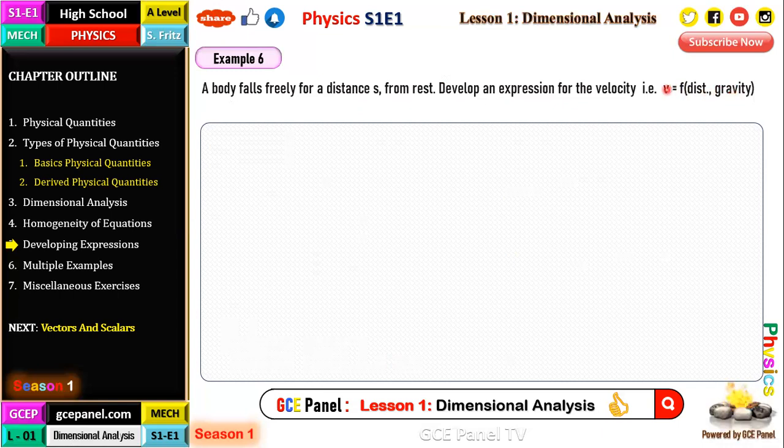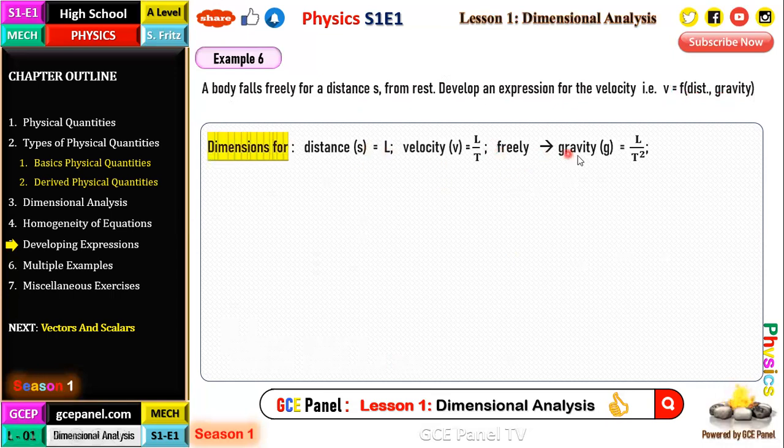So from here, we can say the velocity of the particle is a function of its distance and gravity. So the dimension of velocity is L on T, and since they say it's falling freely, it's under gravity, so the dimension of gravity is L on T squared.